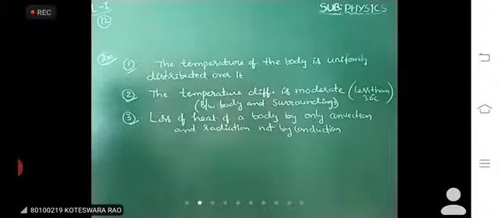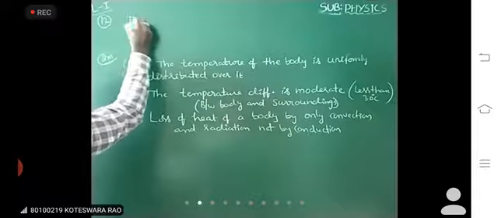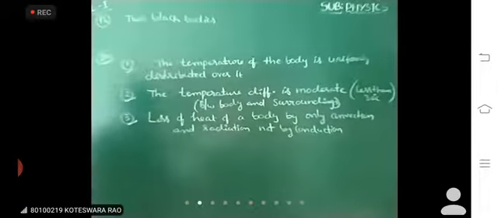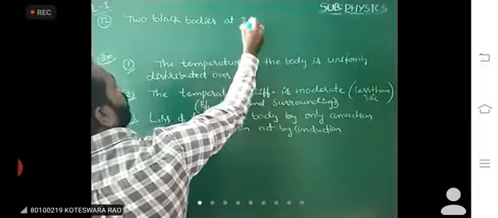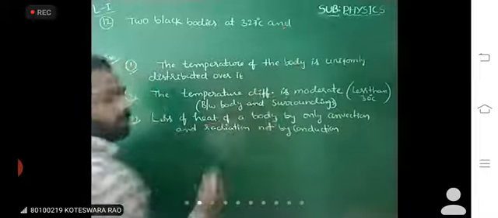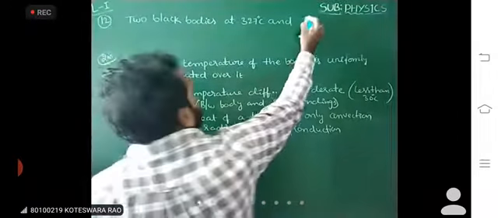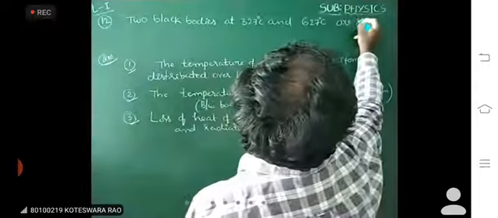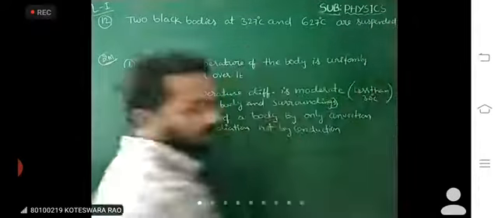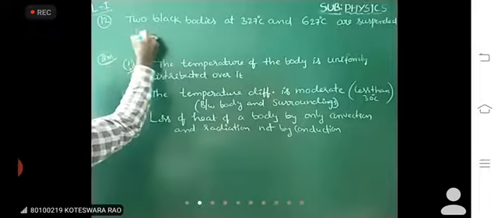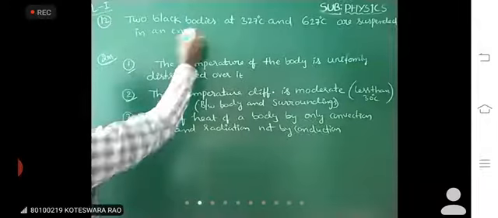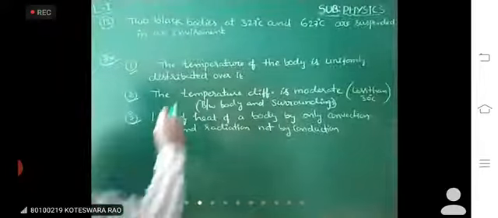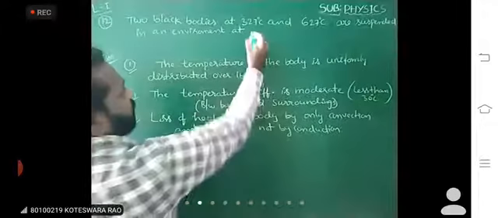See here: two black bodies at 327 degrees centigrade and 627 degrees centigrade are suspended in an environment at 27 degrees centigrade.